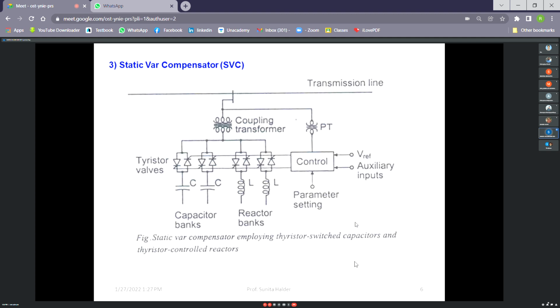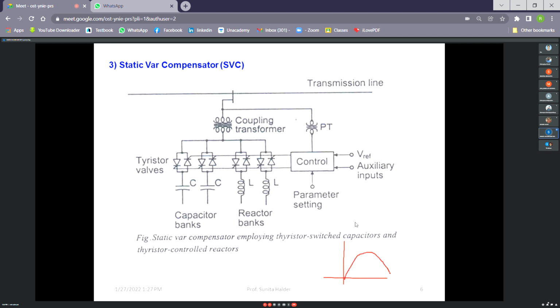Next is the static VAR compensator. You may assume it has overcome the problem of the synchronous condenser. So we have made one device where capacitive current or inductive current can be controlled by thyristor valves. Here it is written static VAR compensator employing thyristor switched capacitor and thyristor controlled reactor. Thyristor switched capacitor means whether the capacitor will be in the circuit or not will be decided by thyristor valves. And thyristor controlled reactor means how much current will flow.